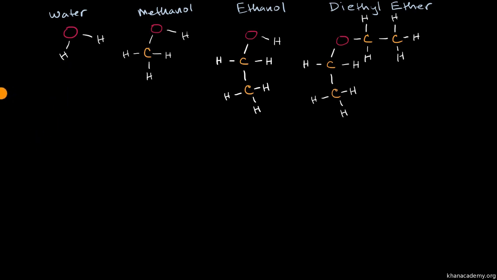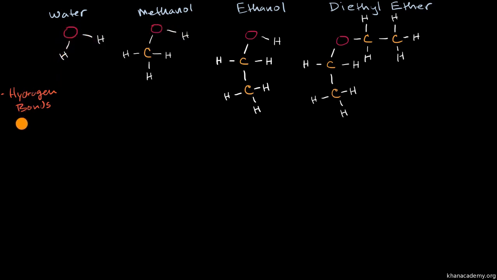So I will start with hydrogen bonds. Because you could really view those as the strongest of the dipole-dipole interactions, and they're going to be stronger than your London dispersion forces. We can see that diethyl ether won't form hydrogen bonds. We don't see any bonds between hydrogen and an oxygen, a nitrogen, or a fluorine. Ethanol has one oxygen-hydrogen bond. Methanol also has one oxygen-hydrogen bond. Water has 2 oxygen-hydrogen bonds.